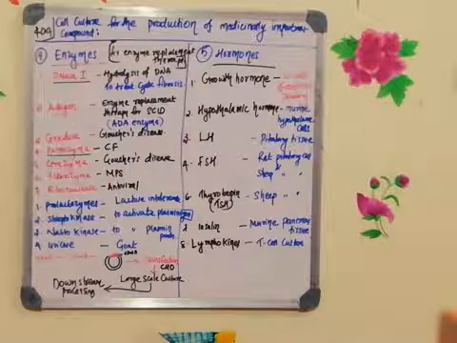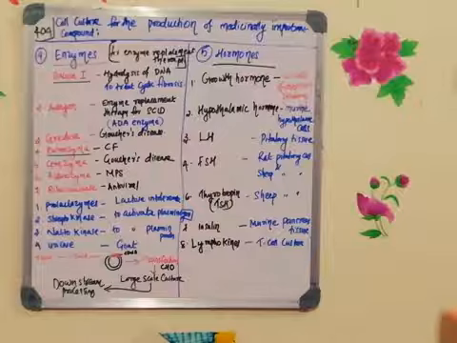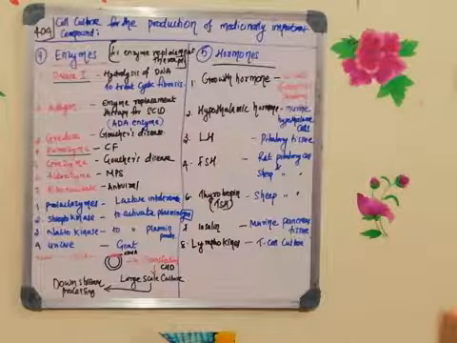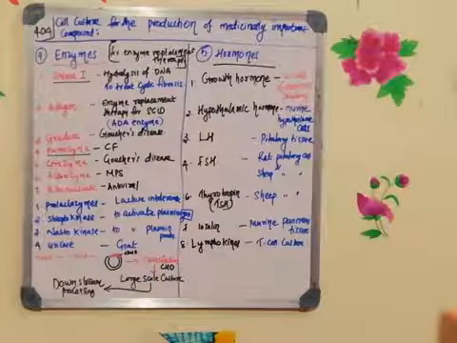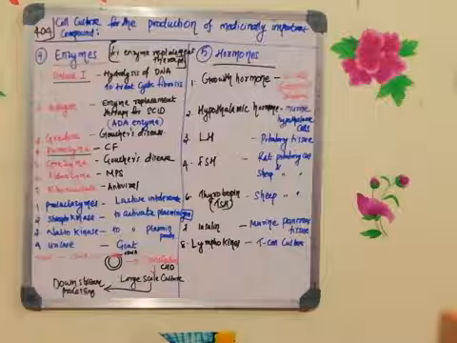Next one is ribonuclease. That is an antiviral enzyme. Whenever viral infections are there, we can keep them under control with the help of this ribonuclease enzyme. And these are the enzymes which are used for enzyme replacement.